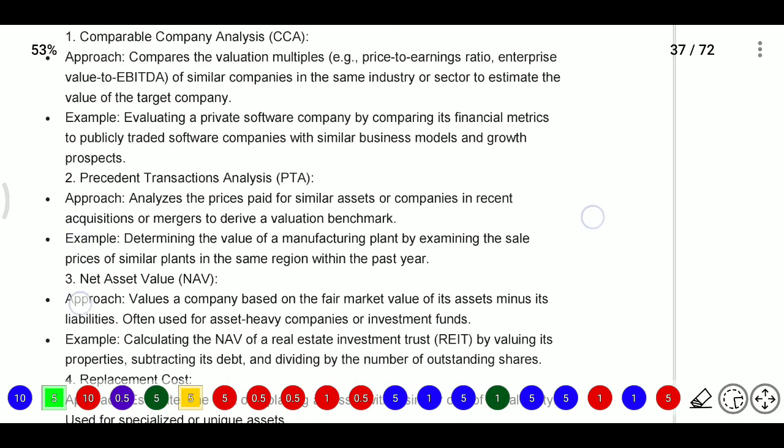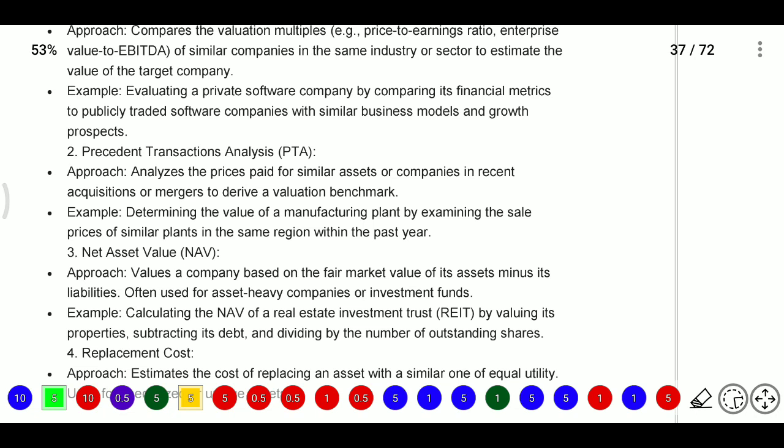Another method is precedent transaction analysis, PT analysis. Here we analyze the price paid for similar assets or companies in recent acquisitions or mergers to derive a valuation benchmark. So we will see recently purchased companies, and based on that we derive the valuation benchmark.